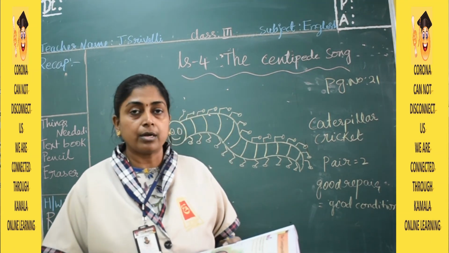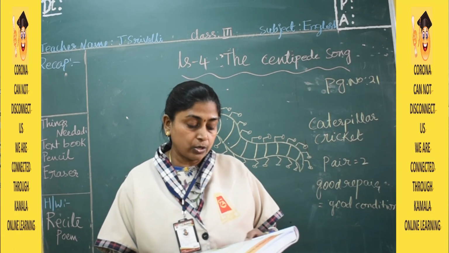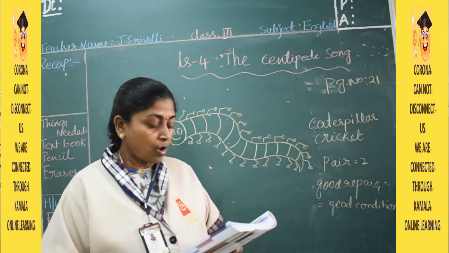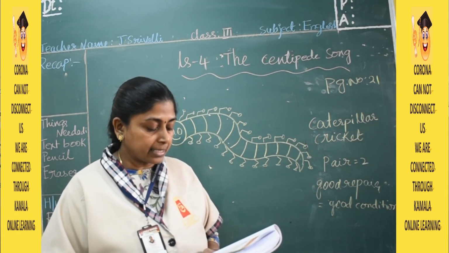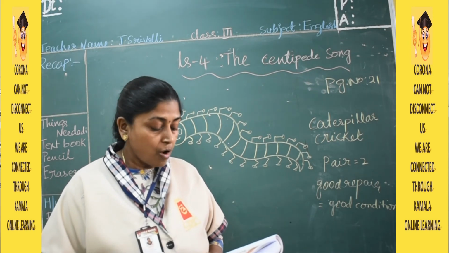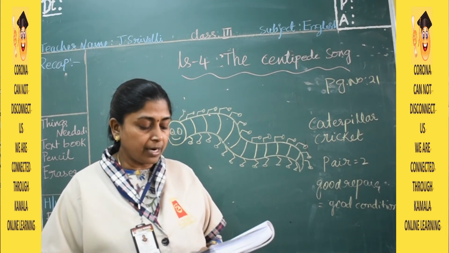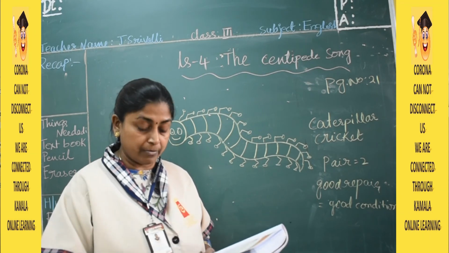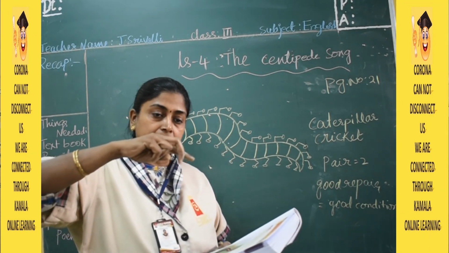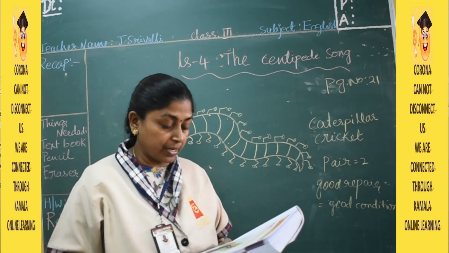So finally, before moving on to the next, I want to recite this poem once again. 40,000 little legs walking down the stairs, 40,000 little feet walking in pace. So this, see, pace. Tick, tick, tick, tick, tick. They are moving.